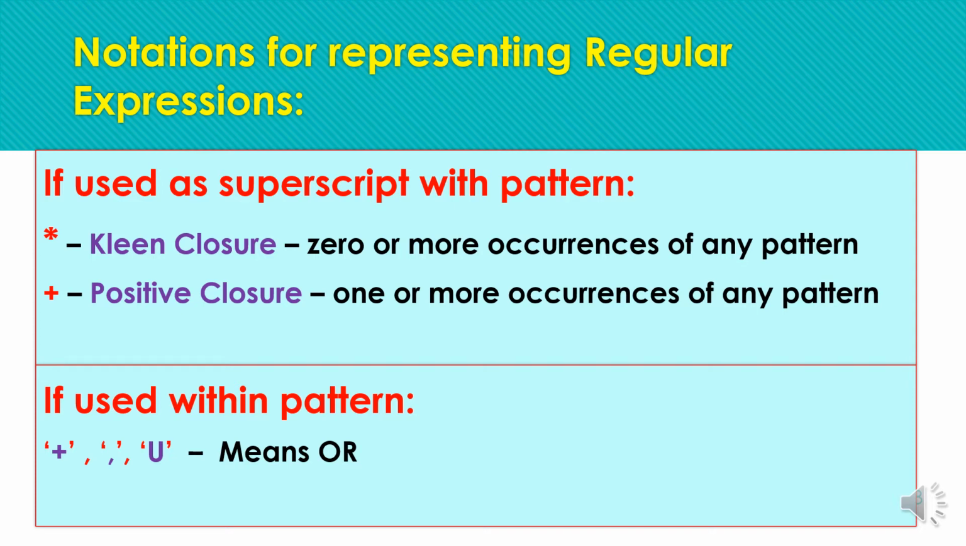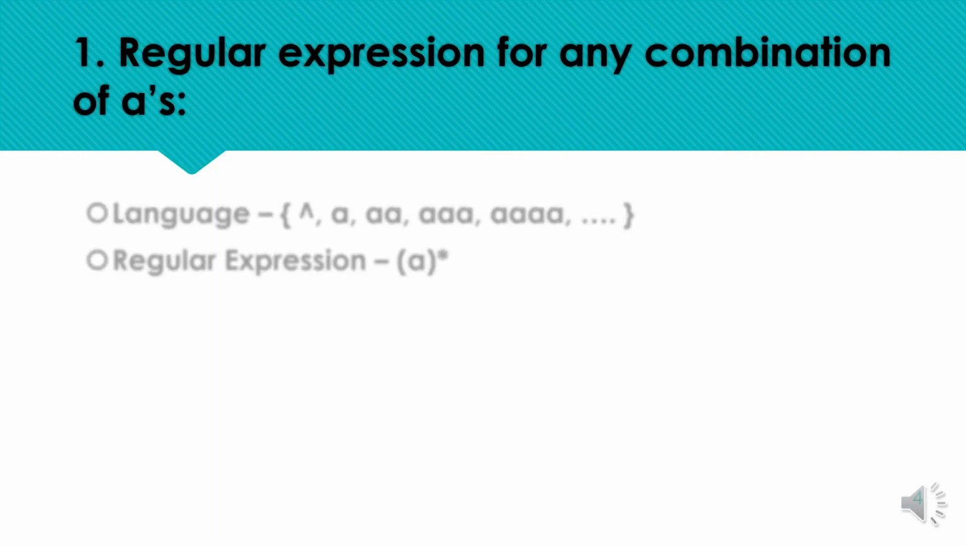Starting with the examples, our first example is a regular expression for any combination of A's, meaning all those strings should be accepted, or the language of strings with any number of A's, or any combination of A, should be accepted.